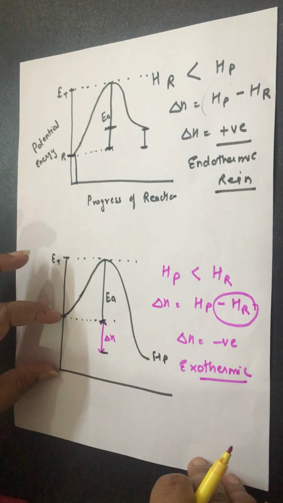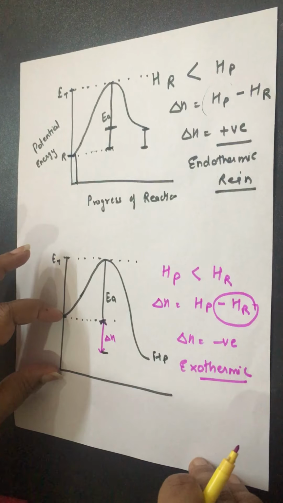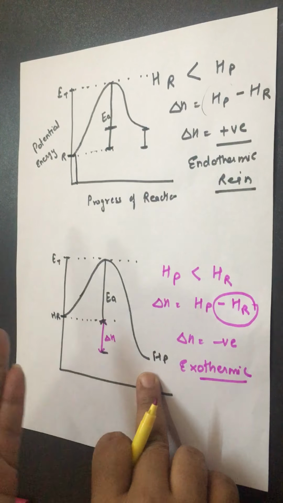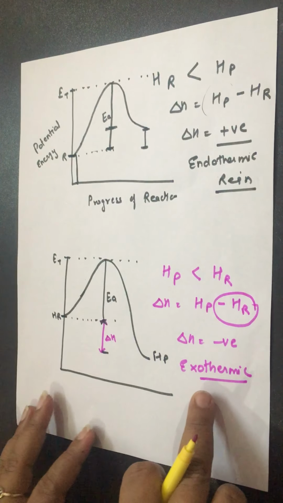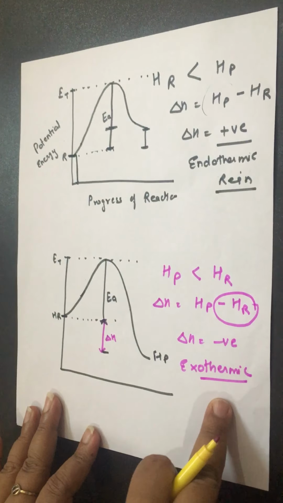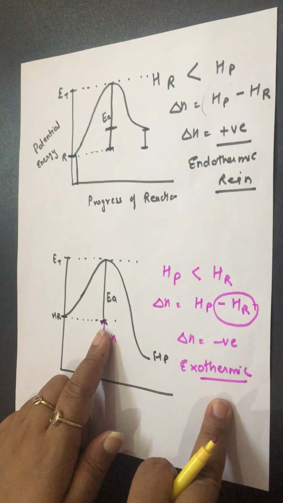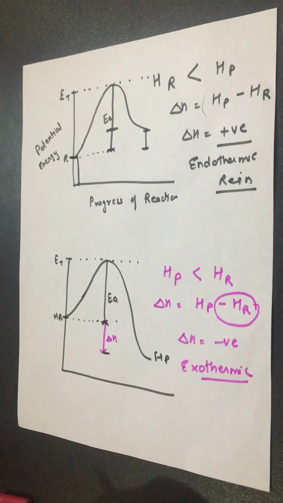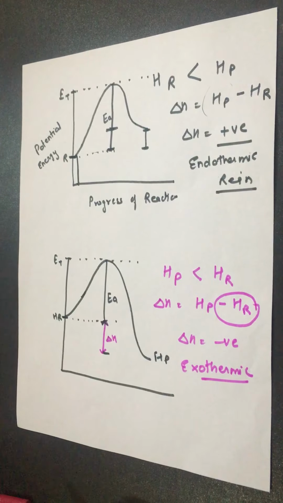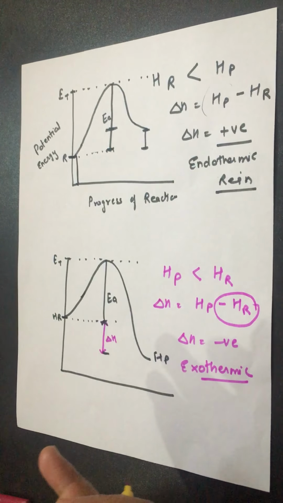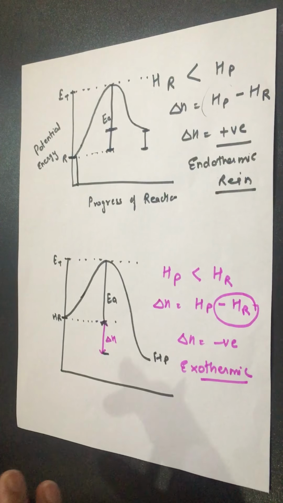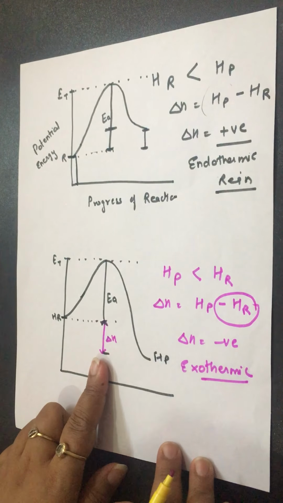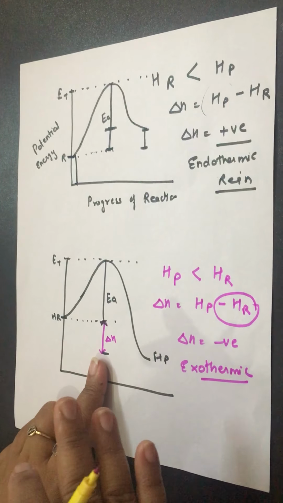Look at this. Enthalpy of reactant is already high, more in comparison to the enthalpy of the product. It means the extra amount of enthalpy will be released. That's why such reactions are exothermic, and this graph is for the exothermic type of reaction, and this graph is for the endothermic type of reaction. Sometimes the graph is given in the paper and you have to say which type of reaction it shows. So you must know the endothermic reaction graph and the exothermic reaction graph, and many questions may be asked with the help of these graphs, right?